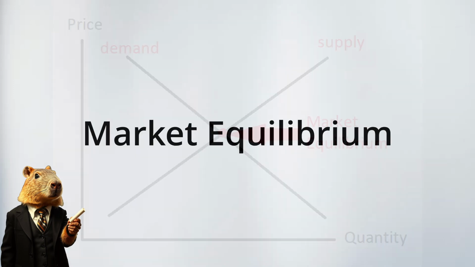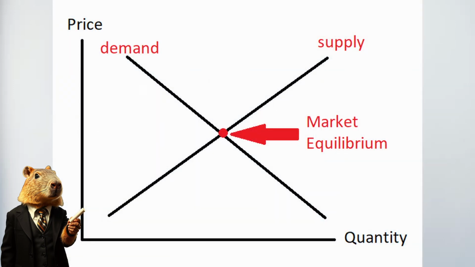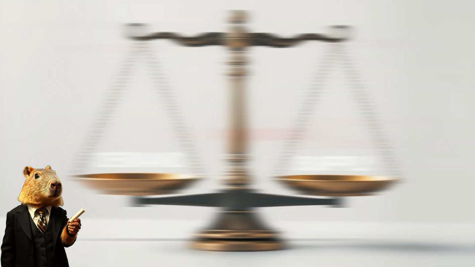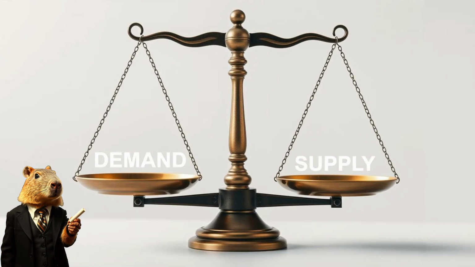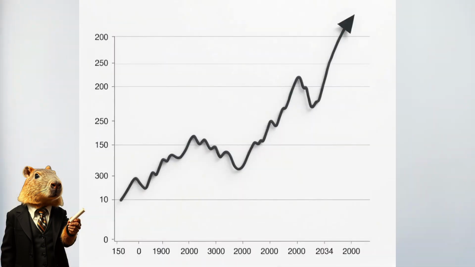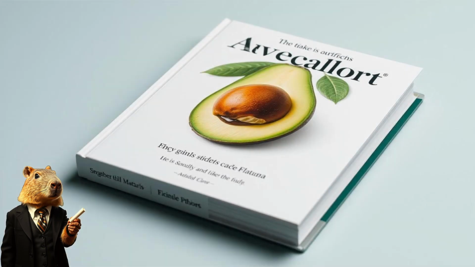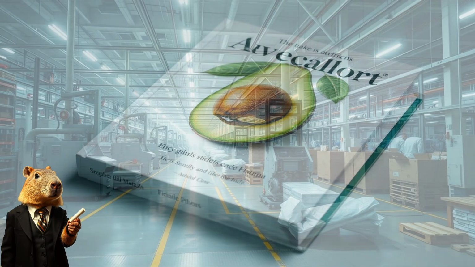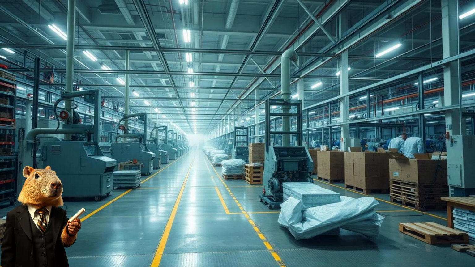Market equilibrium. The point where supply equals demand is called market equilibrium. At this point, everyone who wants to buy can buy, and everyone who wants to sell can sell. The prices are stable. Understanding this helps us see why prices fluctuate with changes in supply and demand, like when a new trend increases the demand for a product, or when overproduction leads to lower prices.